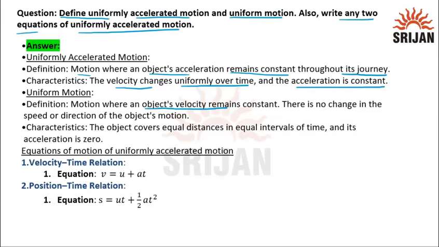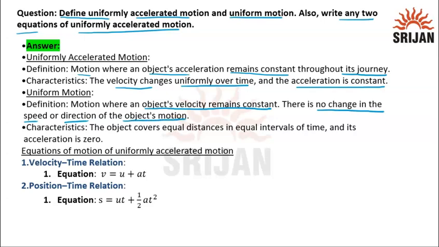What is the definition of uniform motion? Where an object's velocity remains constant. In uniformly accelerated motion, acceleration remains constant, and in uniform motion, the object's velocity remains constant. There is no change in the speed or direction of the object's motion.